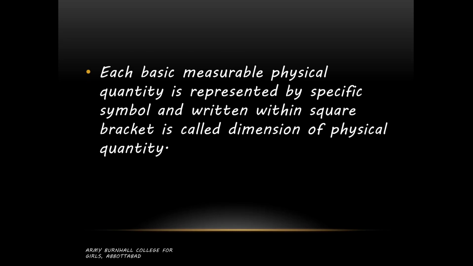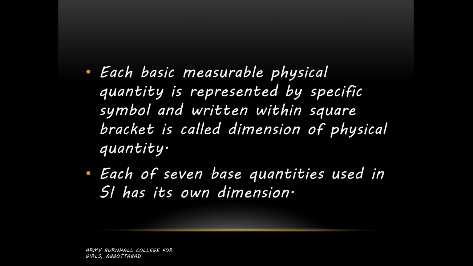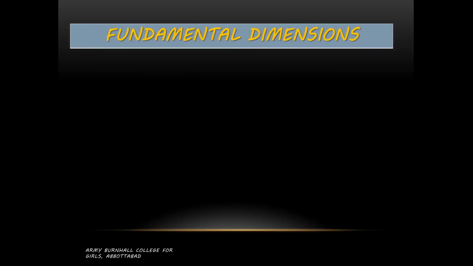Each basic measurable physical quantity represented by a specific symbol and written within square brackets is called the dimension of the physical quantity. So every basic quantity has its own specific dimension, in terms of which the dimensions of all derived quantities can be written. Each of the 7 base quantities used in SI has its own dimension. How? We have 7 base quantities and they have their own dimensions, which are known as fundamental dimensions.